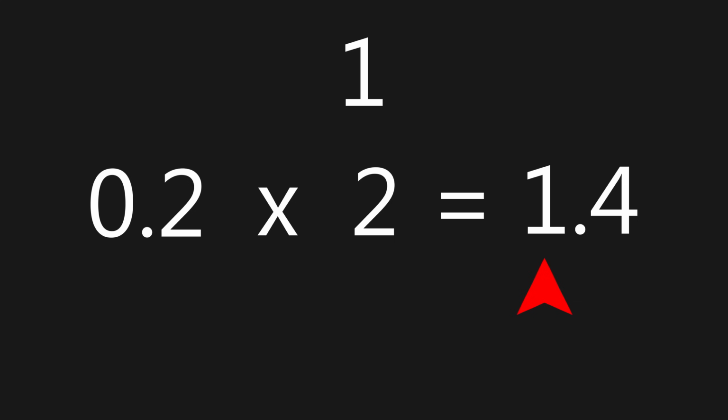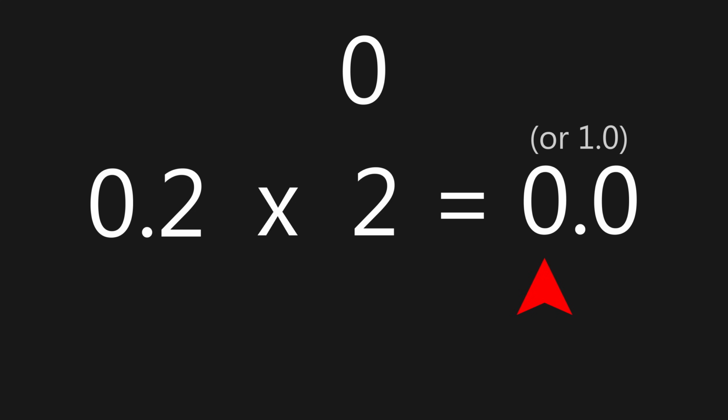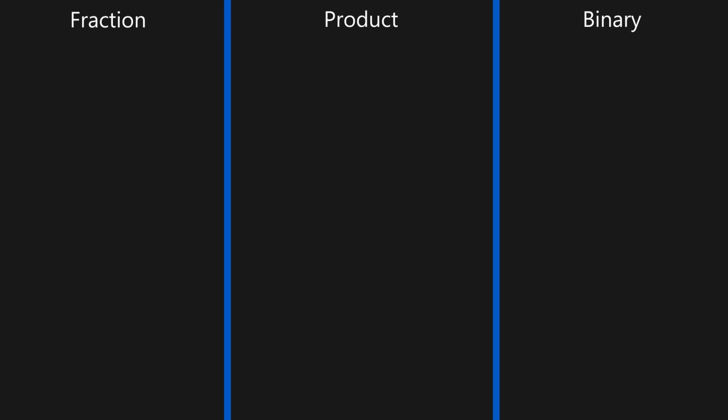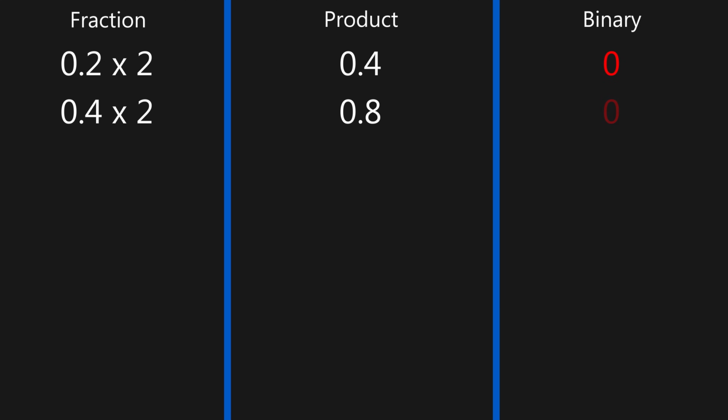It could either be a 1 or a 0. We will continue this process until the decimal becomes 0. Alright, so this is what we're doing. Imagine this like a table. We're going to start with 0.2. Then we're going to multiply it by 2, which gives us 0.4. The binary character is the number to the left of the decimal point. Then we're going to do the same for 0.4. We're going to do this as long as we can.